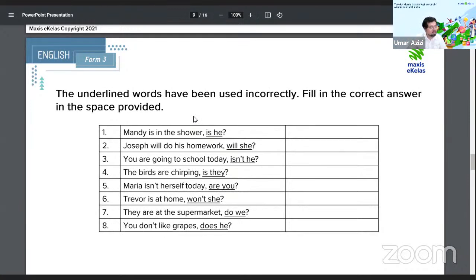But just a reminder, a question tag is not the full sentence. The tag part is specifically this.